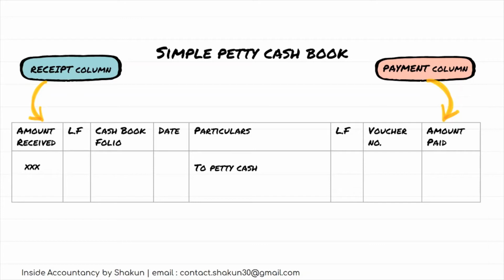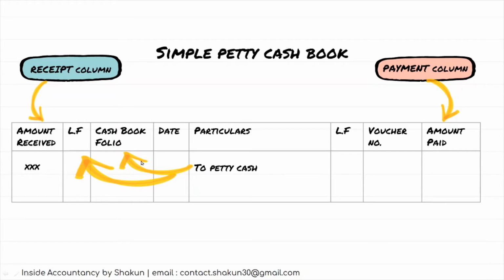Now this cash book folio and ledger folio are basically the page numbers of the ledger book and the page number of the cash book, because ultimately the amount which is the balance from the petty cash book, or the amount which is given as imprest money, is also shown in the main cash book. So the cash book folio and the ledger folio show the page number where this amount has been transferred in the cash book and where the cash account has been maintained in the ledger.